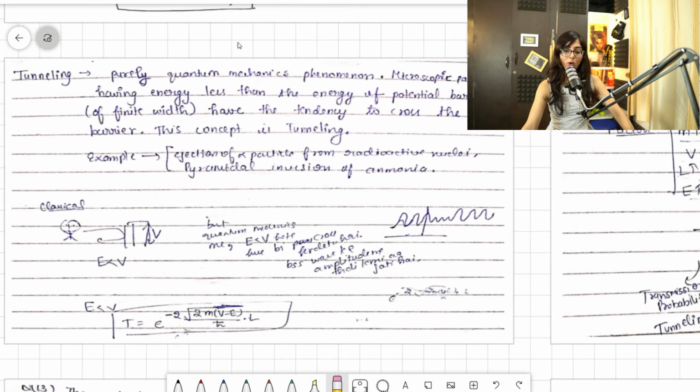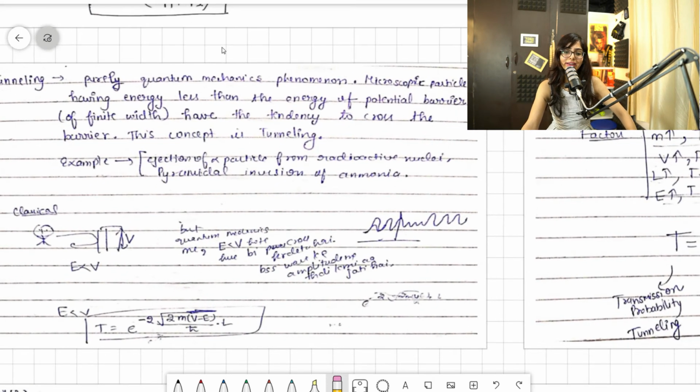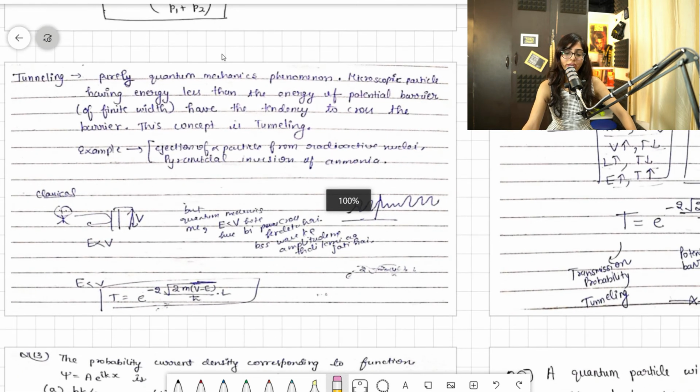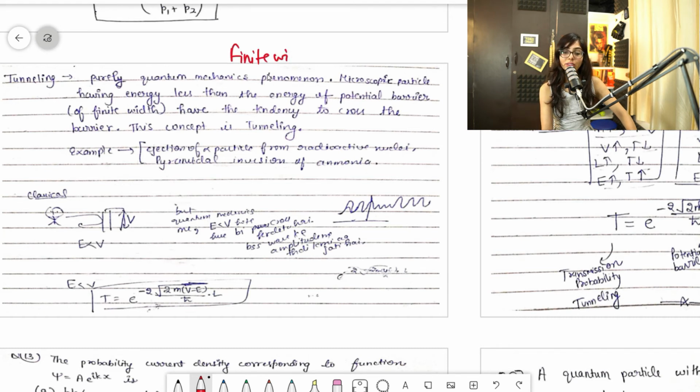So basically now we'll see tunneling, when tunneling happens. Tunneling will happen in the case of finite width, so now we are going to talk about finite width.